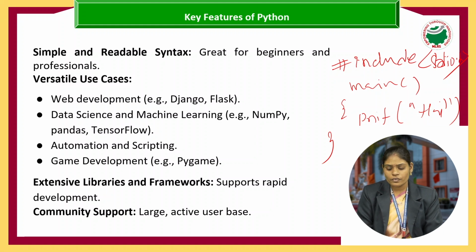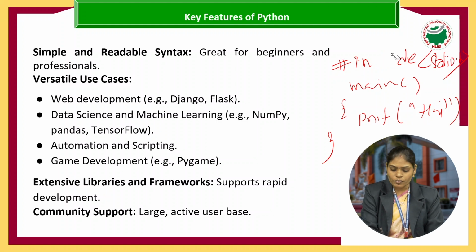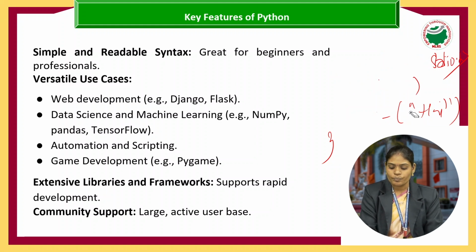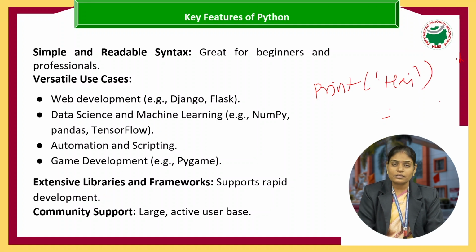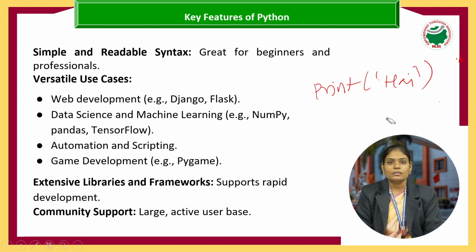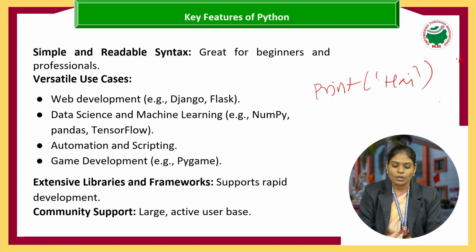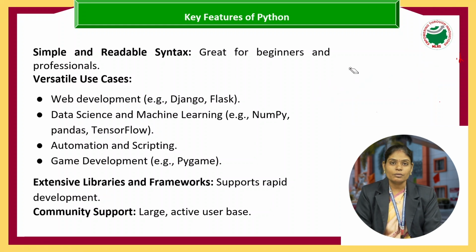When coming to Java, we are using some import, and we are going to use some class, and we are going to write public static void main, and after that we are printing the word hello or hi. But when coming to Python, we can simply write a Python program like this: print hi. So this is a simple thing for printing the word hi. It means we can say that Python by default has huge libraries. So that's why we are using the programming language called Python.